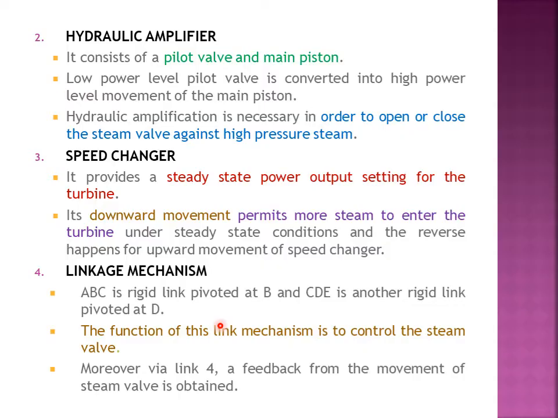Next one is the linkage mechanism. We have two linkages. The function is to control the steam valve. In the linkage mechanism, we have a feedback movement of the steam, right? At the end point near the turbine and this hydraulic amplifier, there occurs a feedback loop. So all these explanations are necessary while writing for your exam.